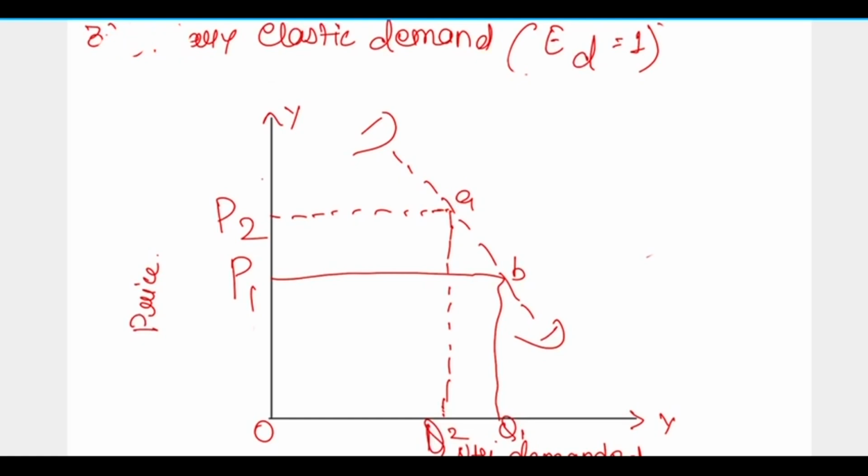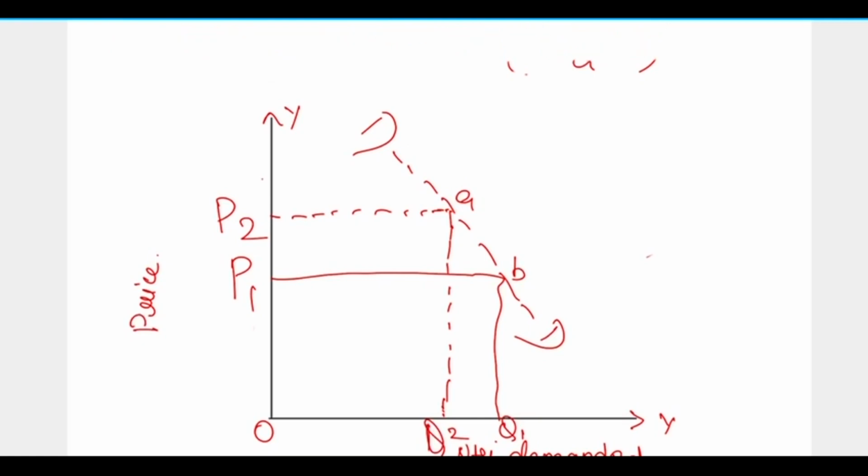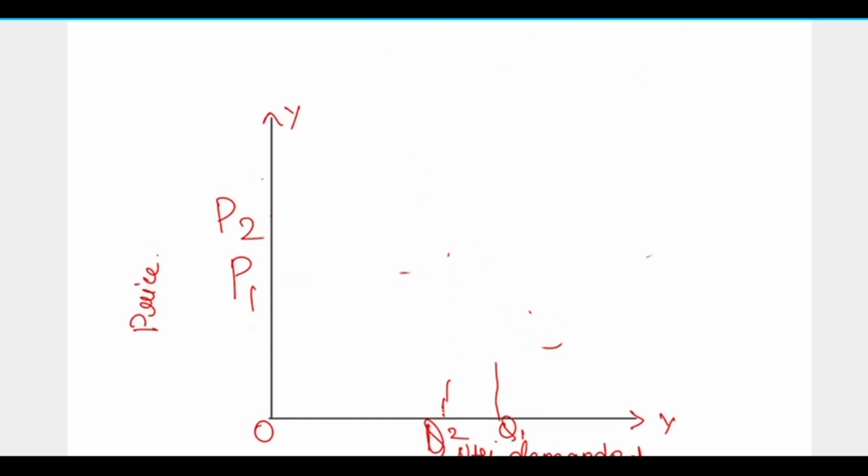Now comes the next one, the fourth one, that is relatively elastic demand. You can just note it down, because it's very important for your exams.